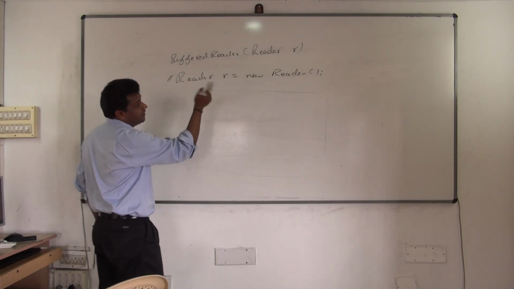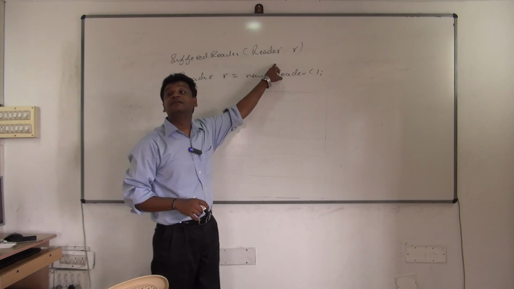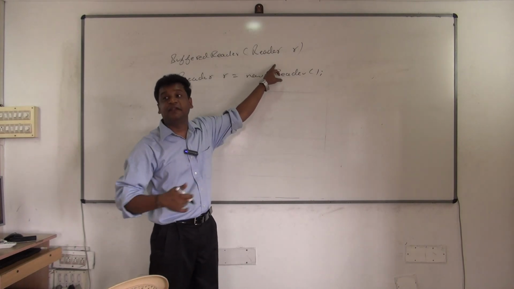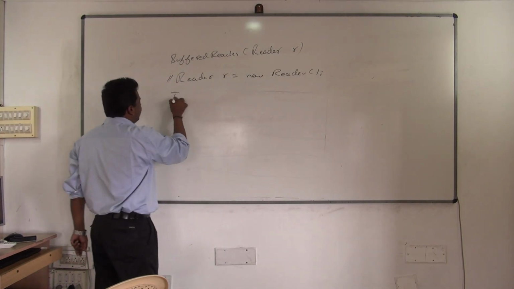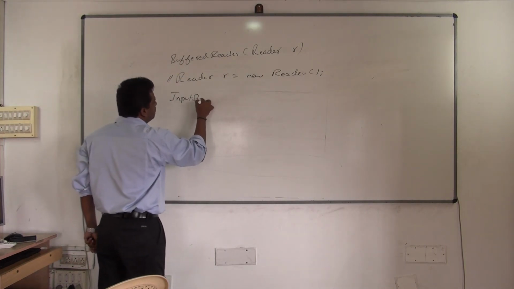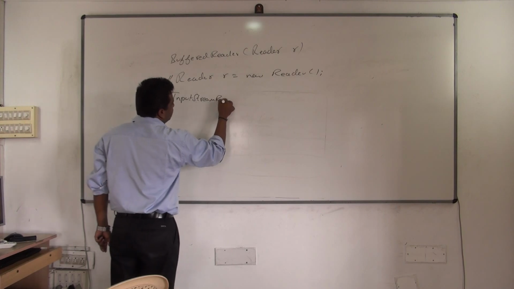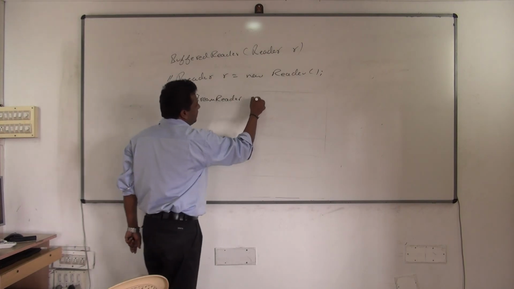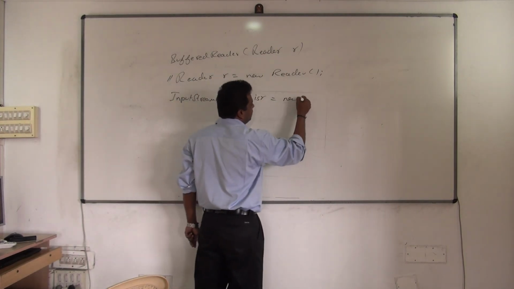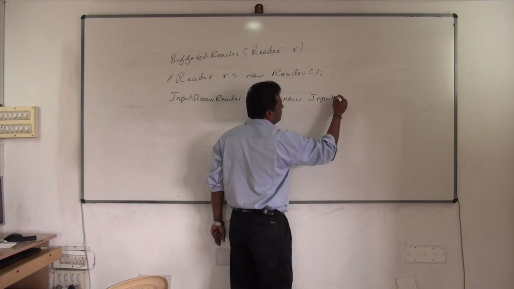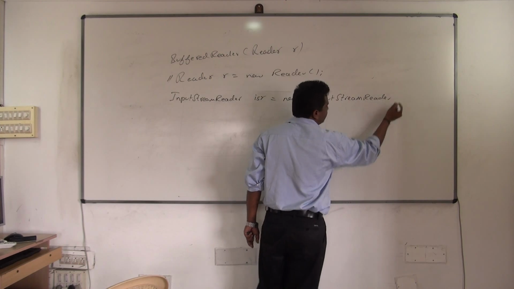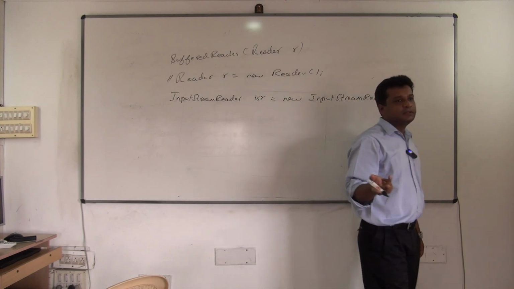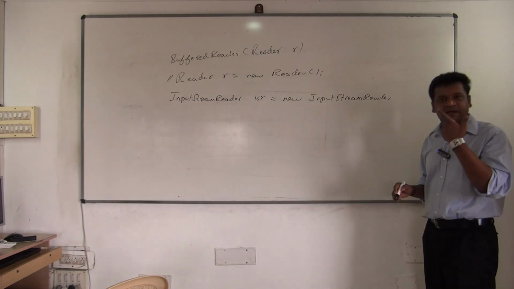So finally I can create an object of what? Any subclass. It's an abstract class, so I can create an object of a subclass. So that is when we start using one class called InputStreamReader: isr = new InputStreamReader. Now I am creating an object of this because it's a subclass of Reader, and I can pass it as an argument.